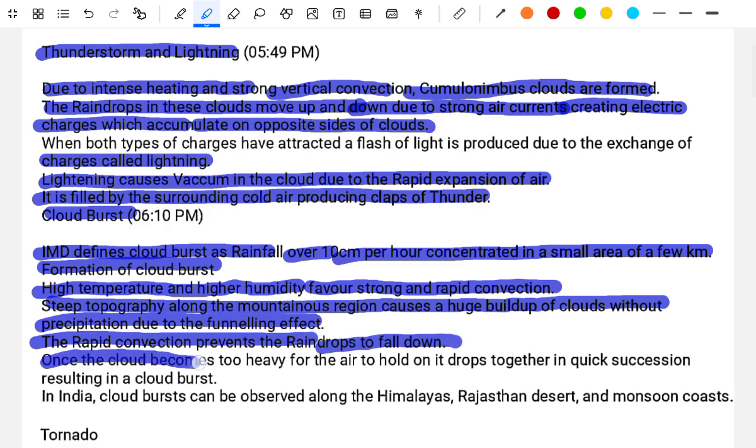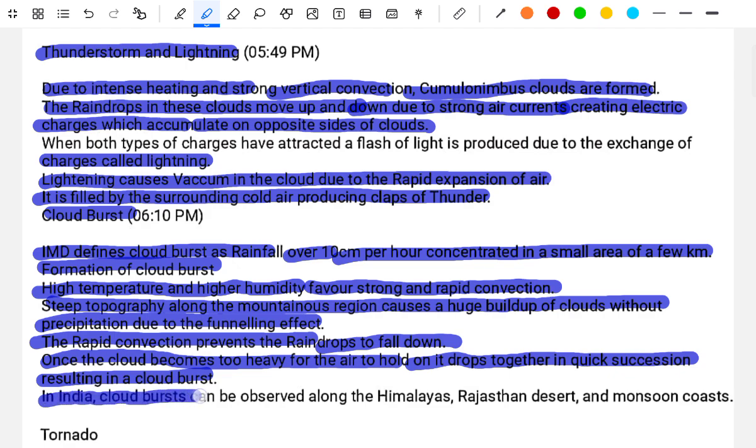Once the cloud becomes too heavy and the air cannot hold the drops together, they fall in excess, resulting in a cloudburst. In India, cloudbursts can be observed along the Himalayas, the Rajasthan desert, and the monsoon coast.